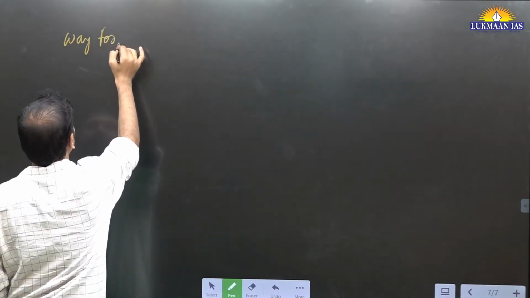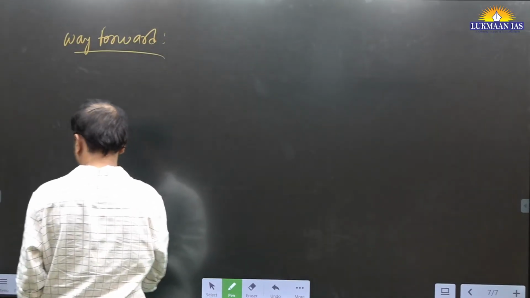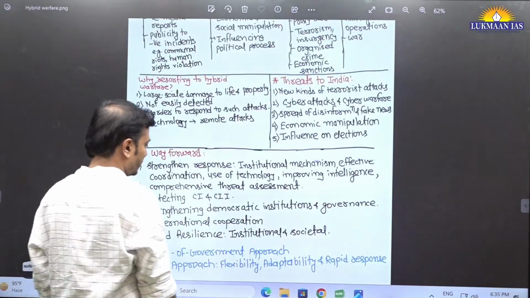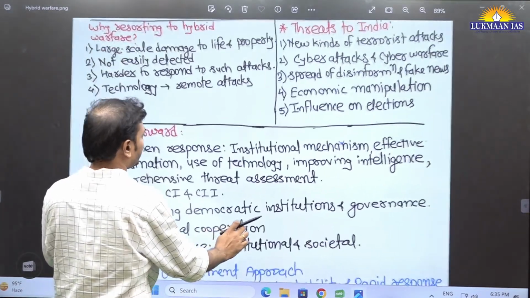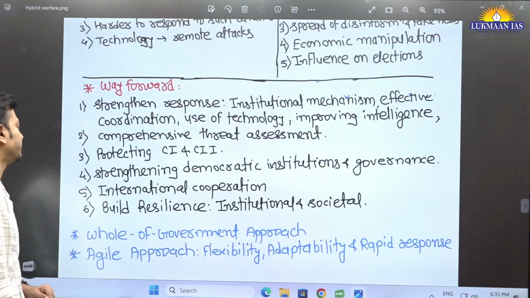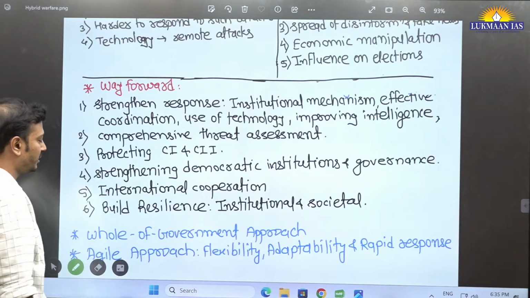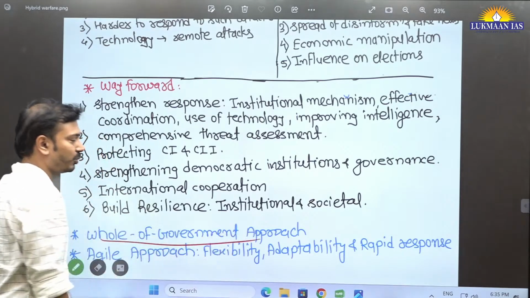What can we say in way forward? Let me show the notes itself. Yes, the key terms are very important here. Use such terms directly in the answer. These are the terms to use in the answer as they are. What are these? Whole of the government approach.